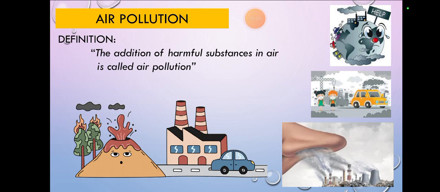Not only fire, but also smoke and gases in the form of chemicals that mix together. These are all harmful substances that harm the air. Once again, what's the definition of air pollution? The addition of harmful substances in air is called air pollution. Any harmful substance that is added and harms the air is called air pollution. Clear?